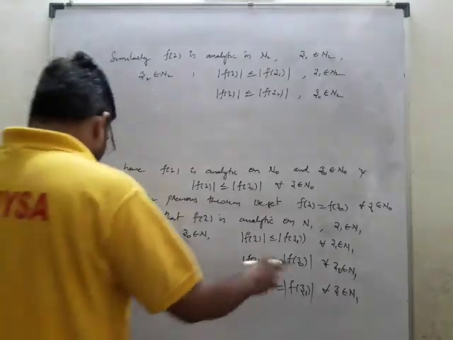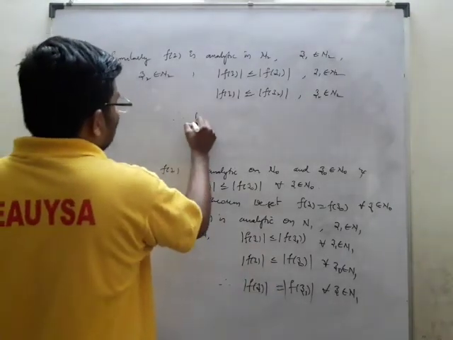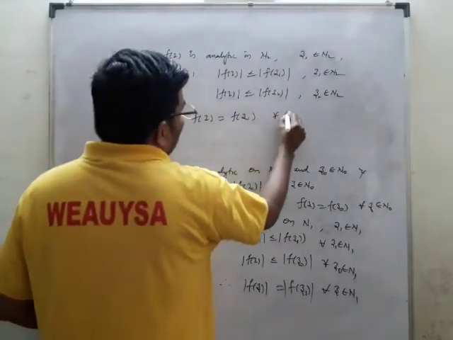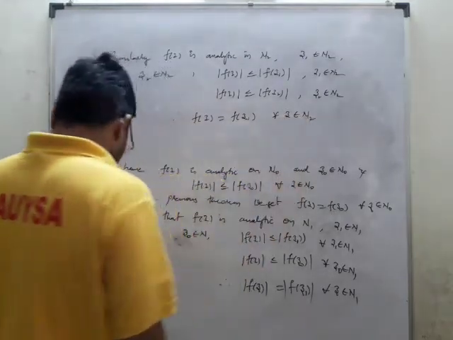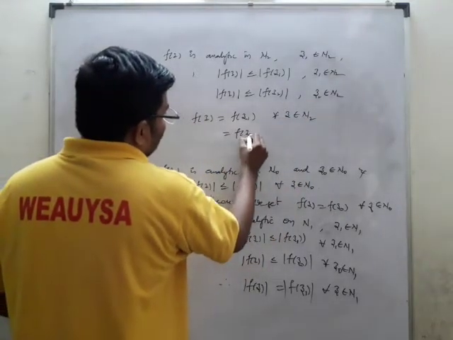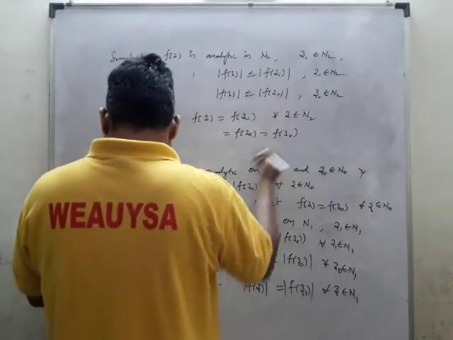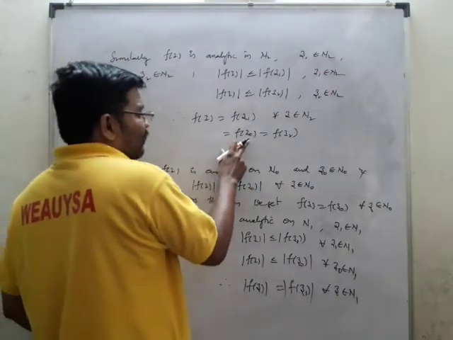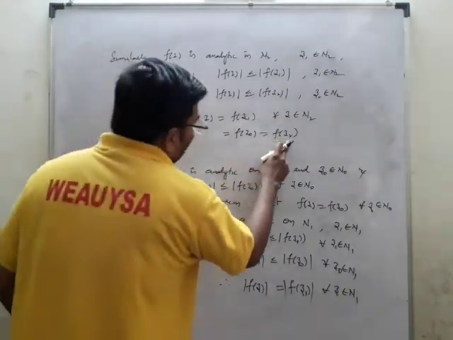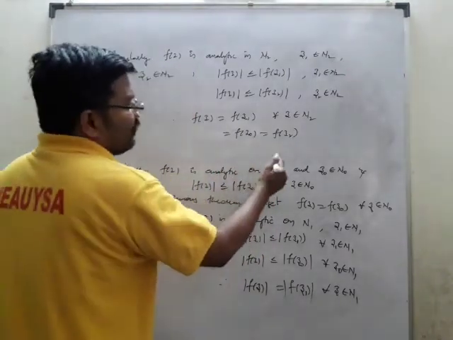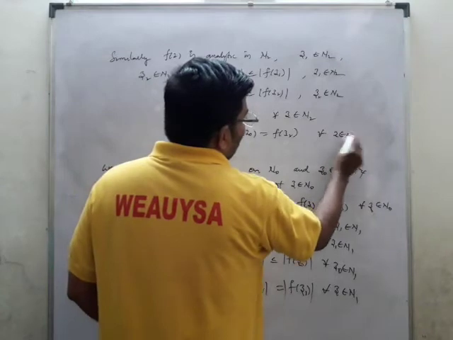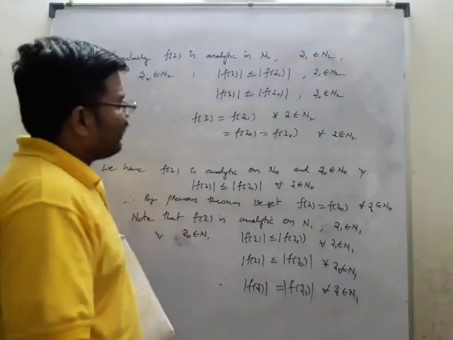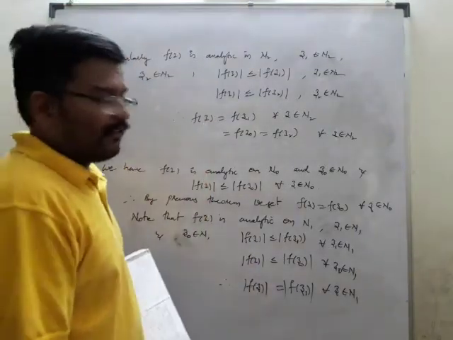So what is the conclusion now? We can write that f of z is equal to f of z1 for all z belongs to N2, and this also equals f of z2. So f of z1 is equal to f of z2, and f of z is equal to f of z2 for all z belongs to N2. Now you got the value. Whatever values you choose, z1, z2, you are getting one constant value of f of z.